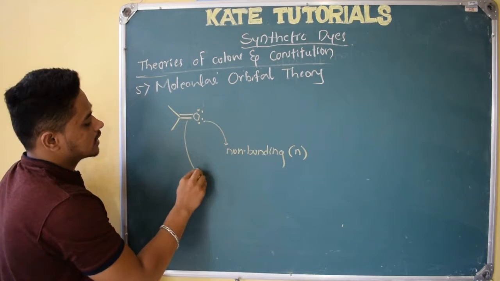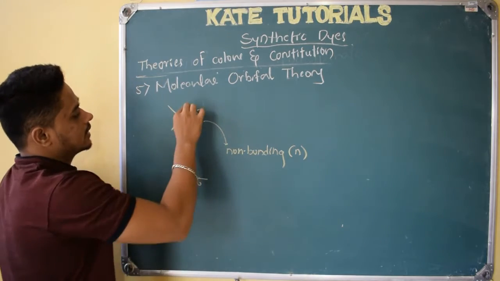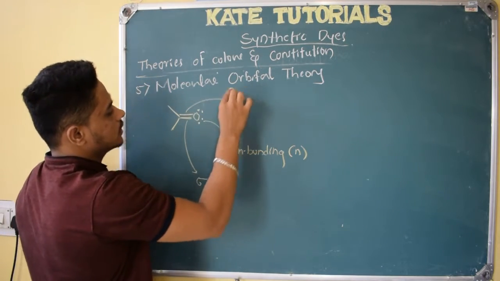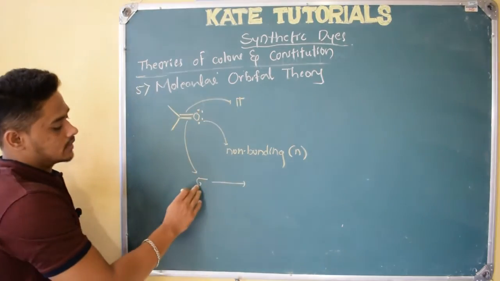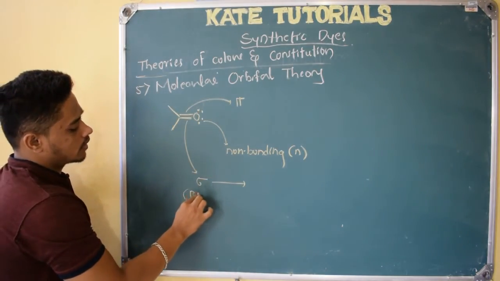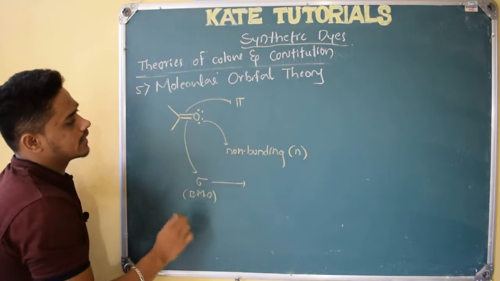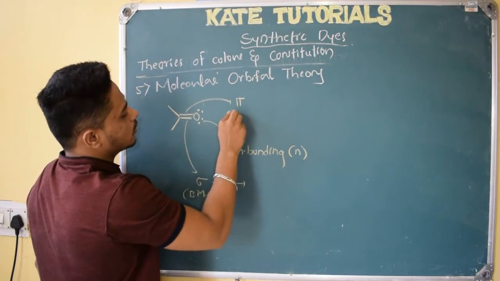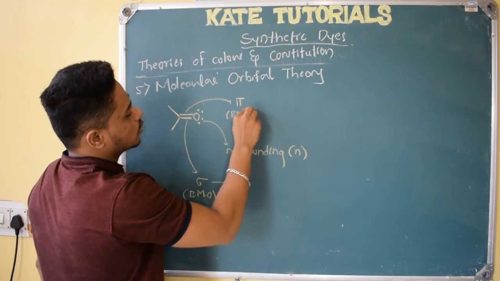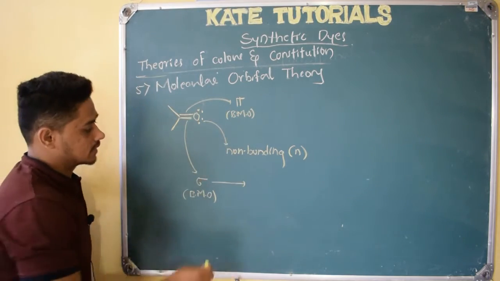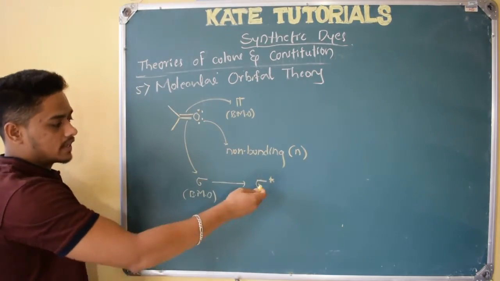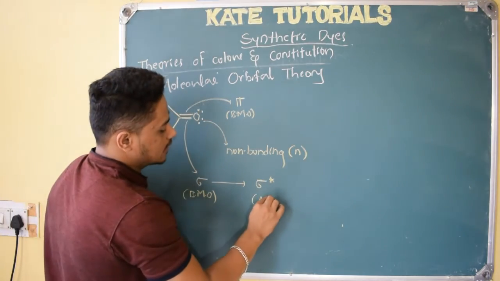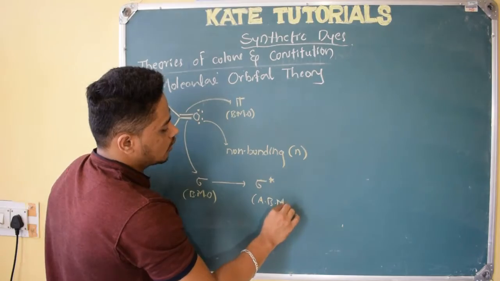So it has a sigma bond and a pi bond. Whenever there is a transition, sigma bond means it is a bonding molecular orbital, so it will be in lower energy. This pi is also a bonding molecular orbital, also in lower energy. Whenever a transition happens, there will be sigma star, which is sigma only, but it is an anti-bonding molecular orbital.